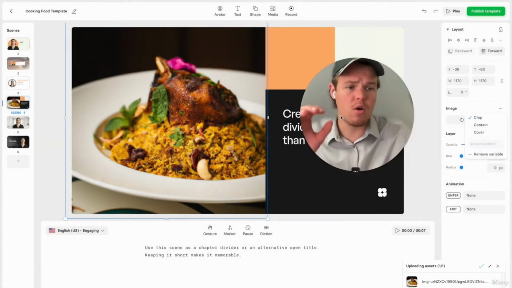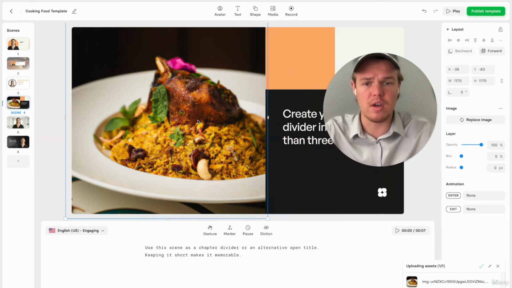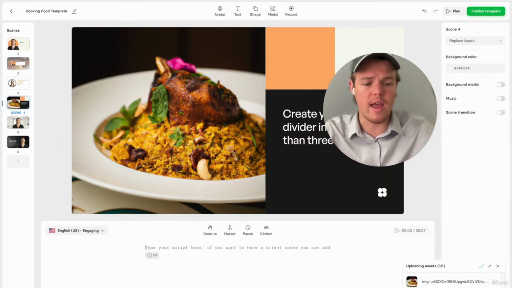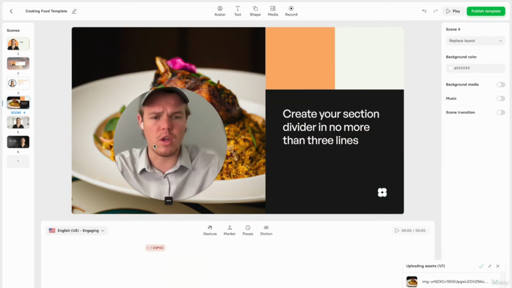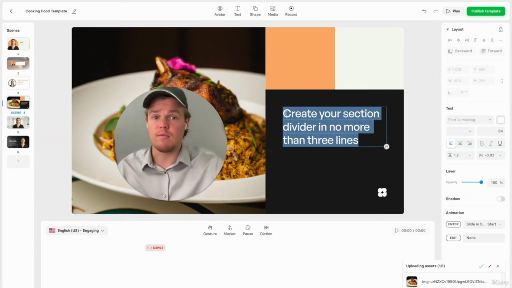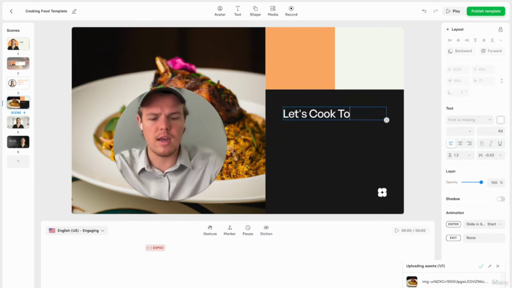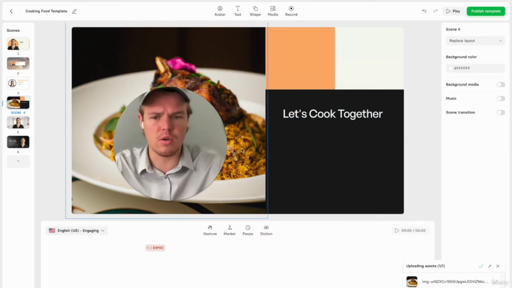And then essentially now we can grab and add data from the back end of Zapier and upload different images for every single video. That's really good to know. We're going to add our brackets here and say expo2. And from here, this could be a variable text if you want to make another GPT block, but we're just going to say let's cook together. Perfect. From here, we're going to go ahead and delete this little logo.